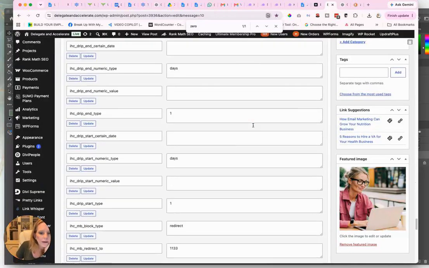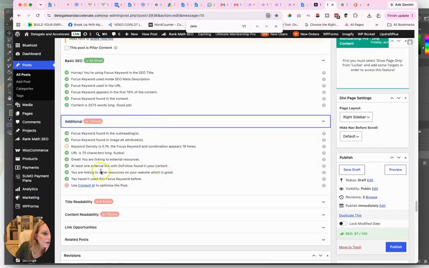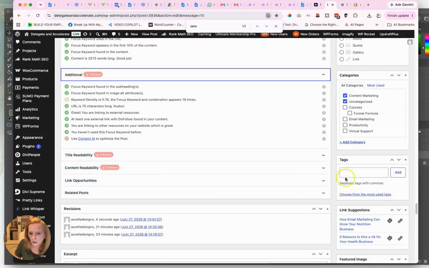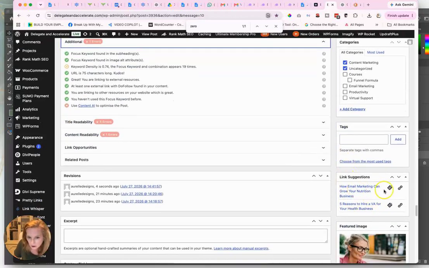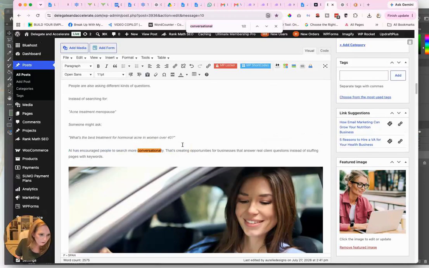Now let's take a look at what Rank Math has to say. Additional. So I have at least one outgoing, and at least one that's incoming. So I'm going to copy this link, and we're going to look for email marketing. Email. What in the hell?